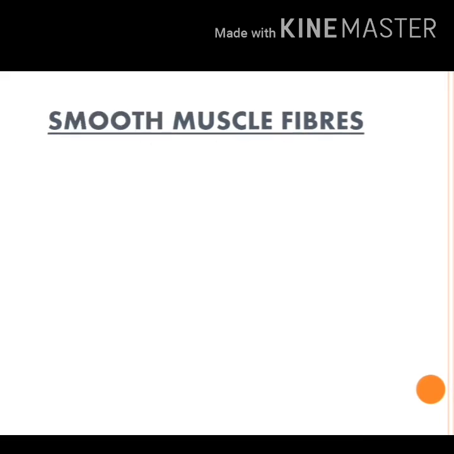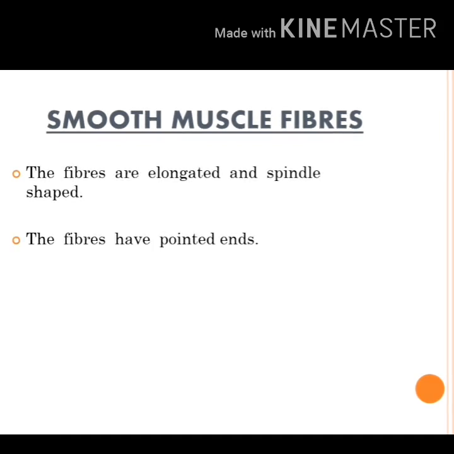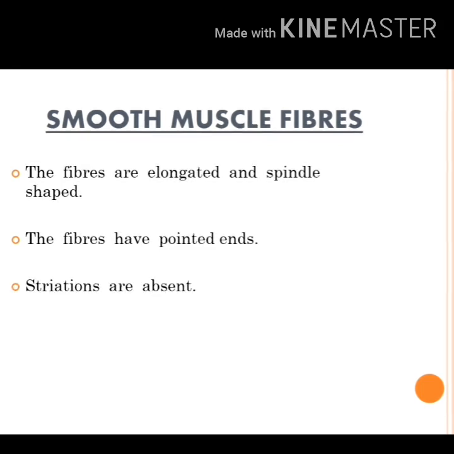Next muscle fiber is smooth muscle fiber or unstriated. First, shape. What is the shape of the muscle fiber? They are long, elongated and spindle shaped. When it is spindle shaped, the fibers have pointed ends. When it is cylindrical, they have blunt ends. That is an extra point which you can add.